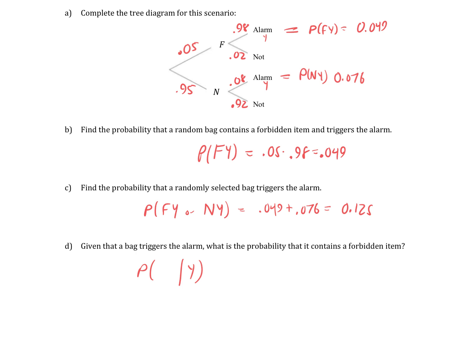Sorry. Given that it did trigger the alarm, what's the probability it actually has the forbidden item? So this is out of what we just found. I kind of asked this as a bonus question on day one, I think. And this is the way they always do it in AP Stats. Given the probability we just found, right? This is all the cases that trigger the alarm.